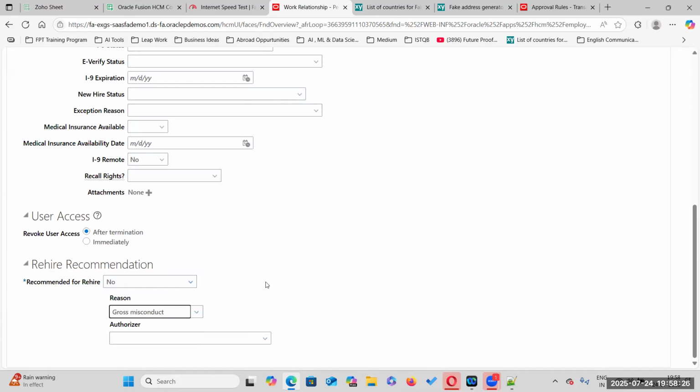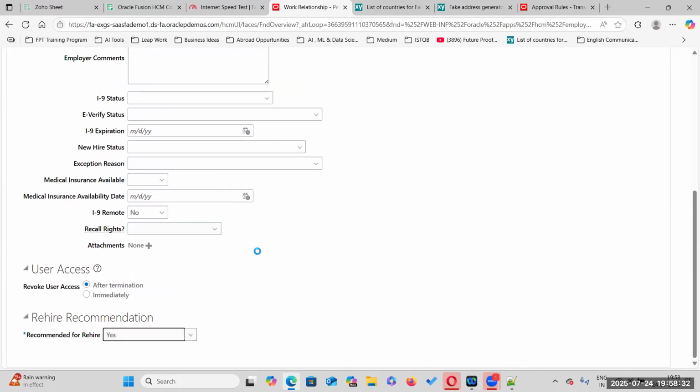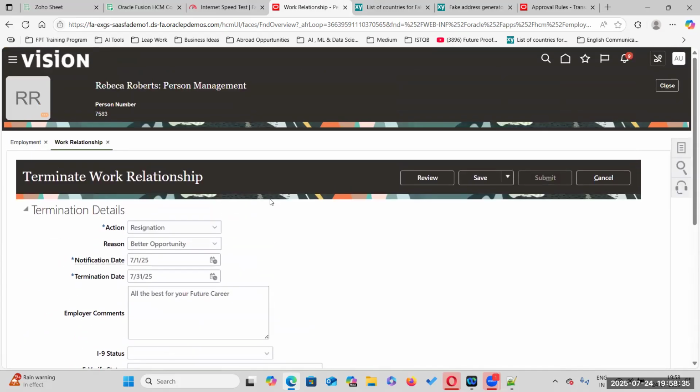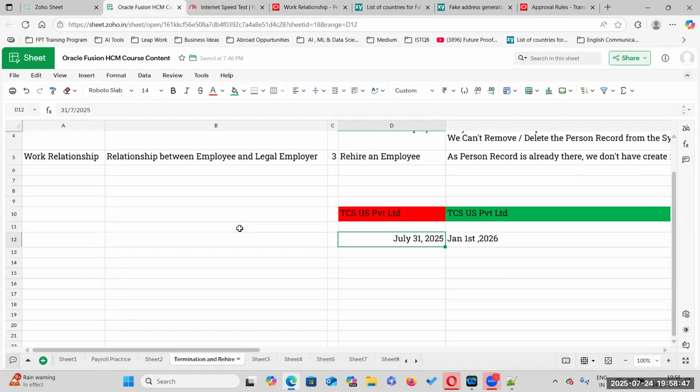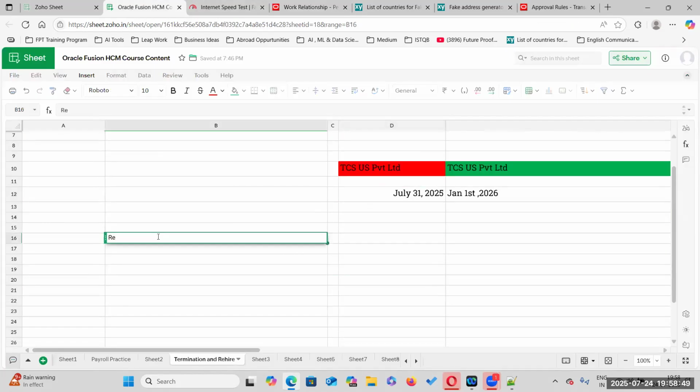Who will initiate the termination in the tool? Who has the access to terminate the employee? Manager or HR only? For terminations, HR only. For resignation, who initiates? 90% of cases would be resignation, right?